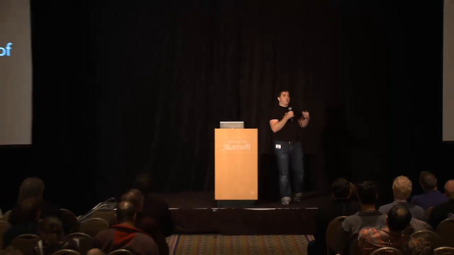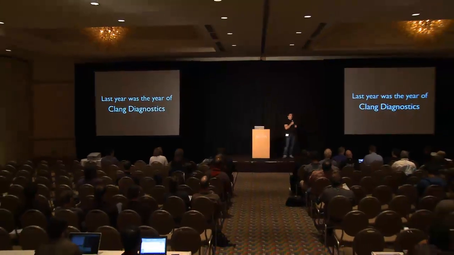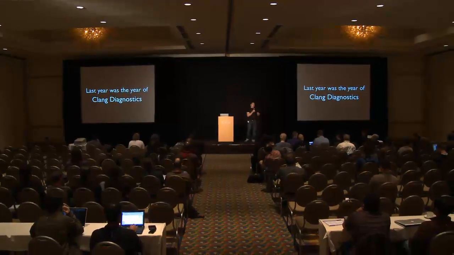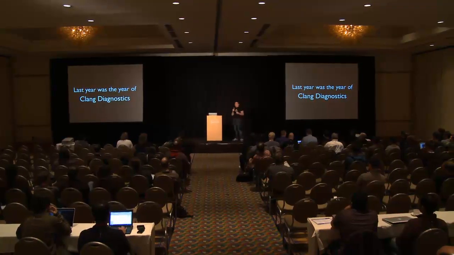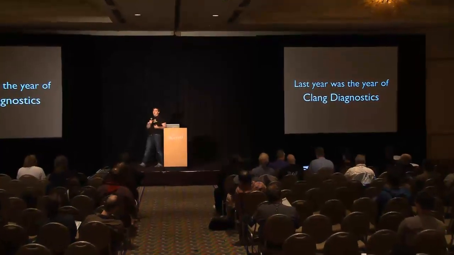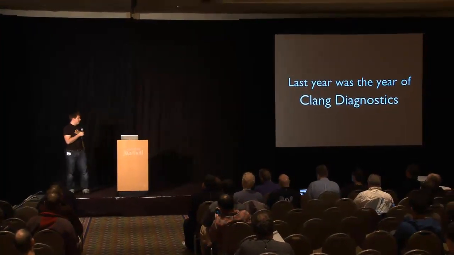We started using Clang, and it turned out that we were able to do a lot of really amazing things with Clang. And for us, last year was kind of the year of Clang diagnostics. This just changed the way we thought about C++ at Google. It was a really, really revolutionary period of time because we stopped trying to worry about C++. How do we cope with C++? How do we keep C++ from hurting our developers? And we started looking at, like, okay, how do we help our developers? How do we make C++ a better experience for developers? And that was a remarkable transition to occur, especially at a very large company.